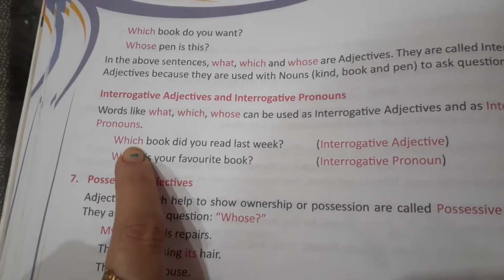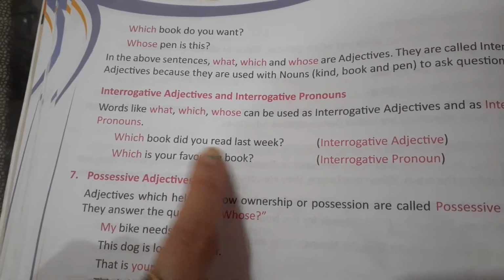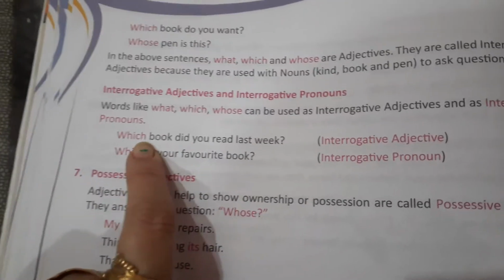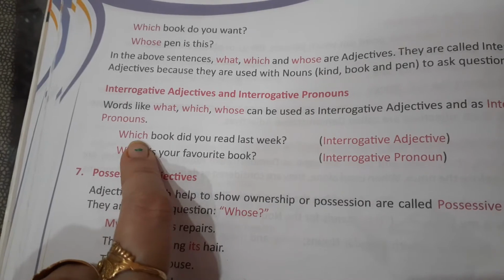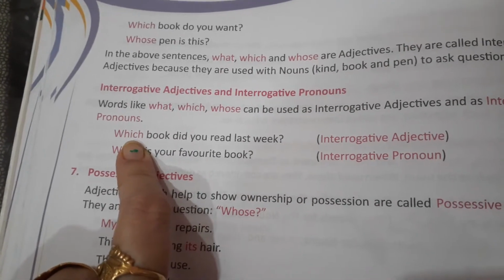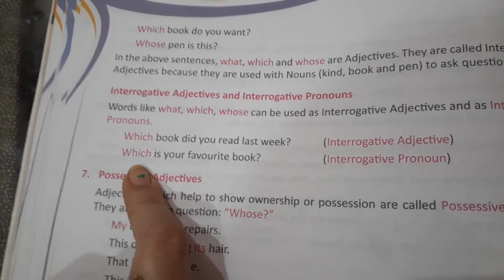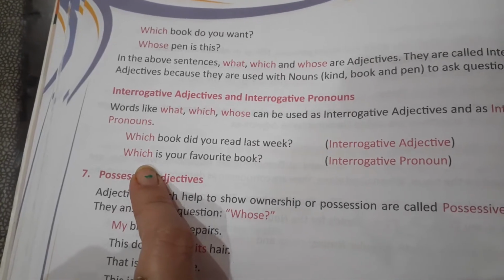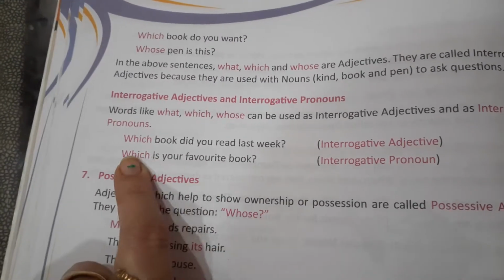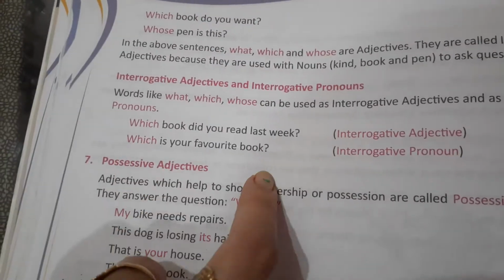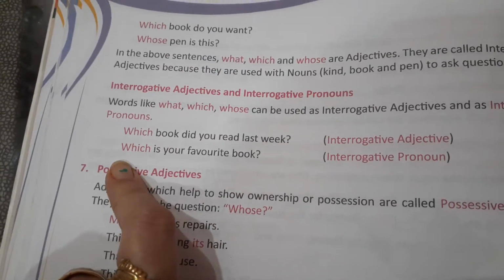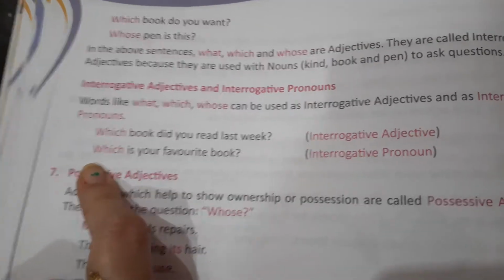Examples are given to you. Which book did you read last week? Here, which book comes with the noun and asks the question. In the next sentence it is coming alone: which is your favorite book? For that book we used this which, for that noun we are using this which. So that's why this is called a pronoun.